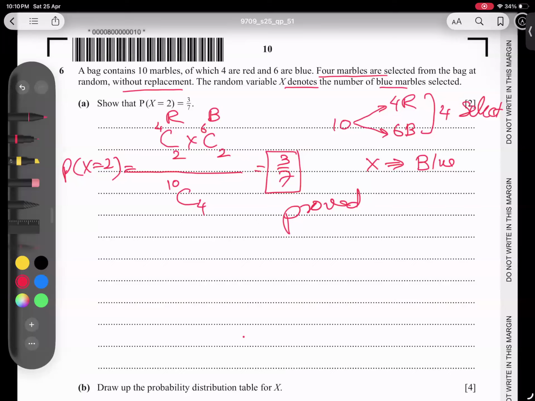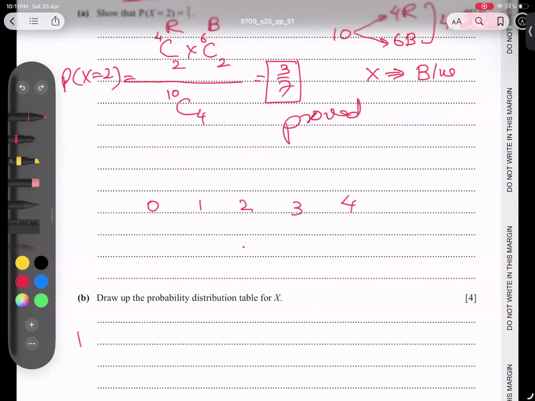If I just make a plan, is zero blue marble possible? Zero blue marbles are possible. Let's take a look and check it. I think these four red are there, so yes. So zero blue and one blue, then two, and then three, and then we can go for four even. So five options we have in total. Two we have done already, and four more we have to go for.